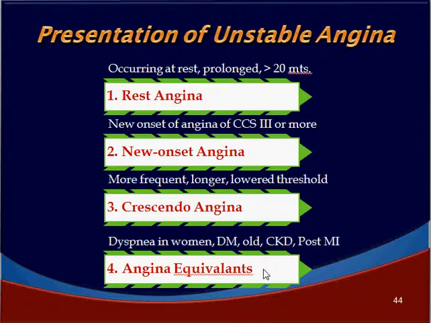Angina equivalents means people who do not have rest angina or new onset angina or crescendo angina, but have dyspnea and diaphoresis and epigastric symptoms, and these are called the angina equivalents. They particularly occur in women, in diabetics, in old people, in people with CKD and in post-myocardial infarction patients. The presentation may not be pain, but may be due to angina equivalents.